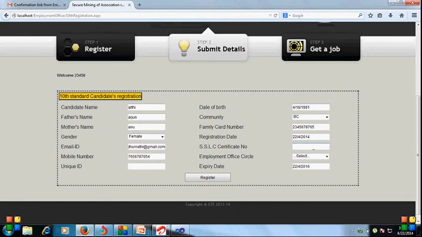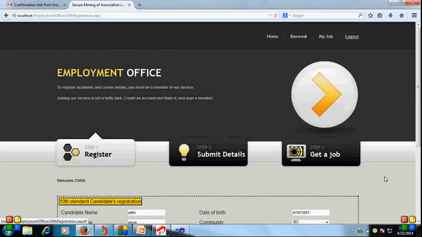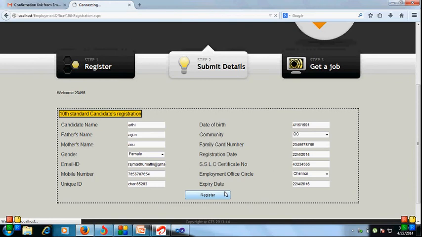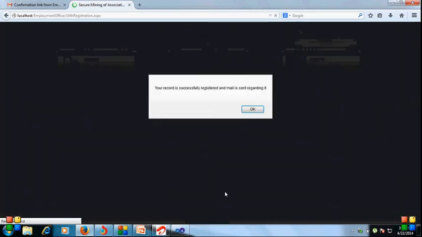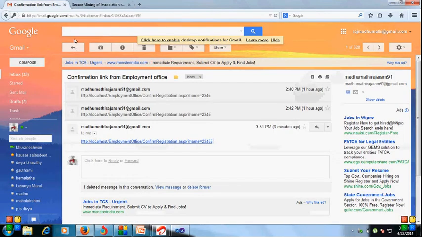In the certificate field we have to enter 8 digits. Then we select the circle, that is the employment circle. We have such options, so just select one. The expiry date is also automatically generated. Just click the register button. After that we get a confirmation of the registration of the 10th standard details. Just click it, and again we check our mail.